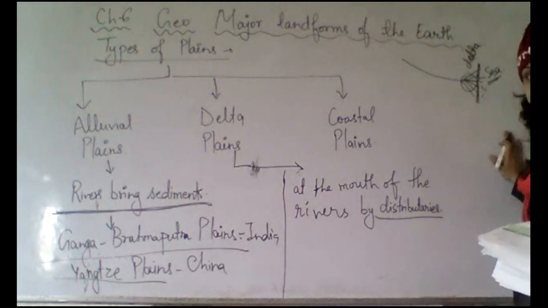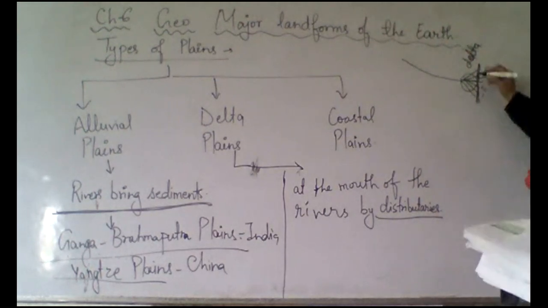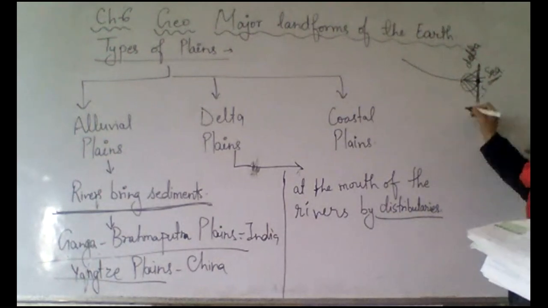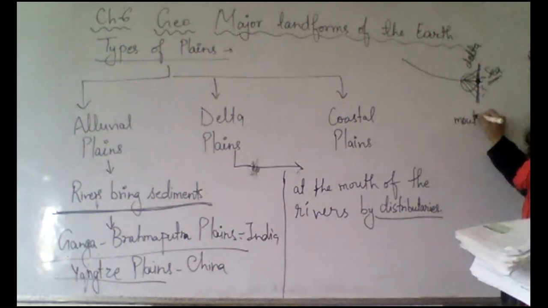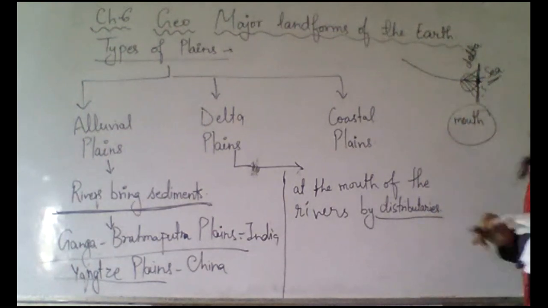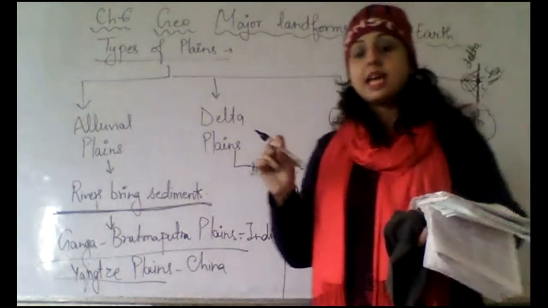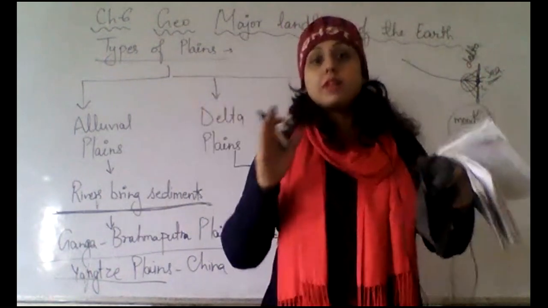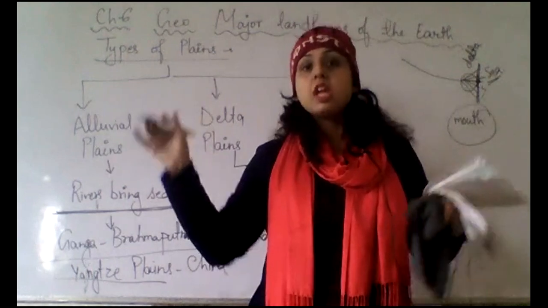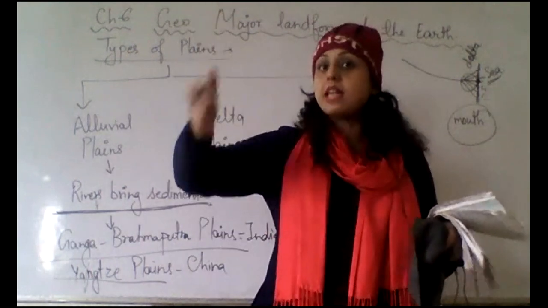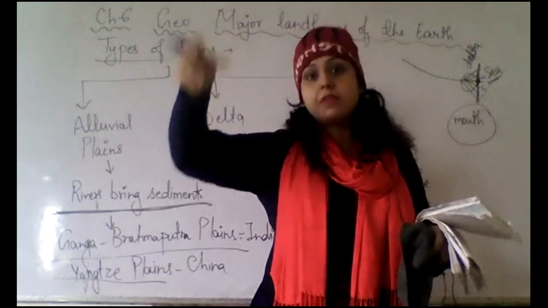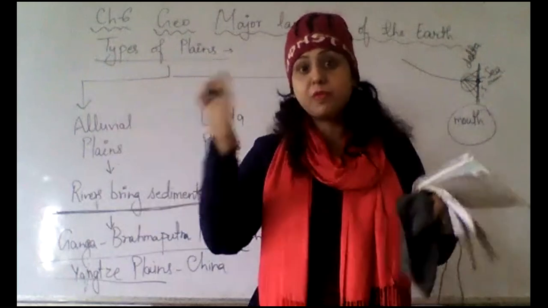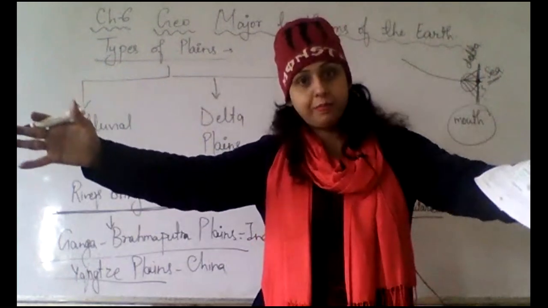Now the thing is, when it meets where it will end and the sea will start, the end of the river is the mouth of the river. And when it goes and meets the sea, before that it makes delta.